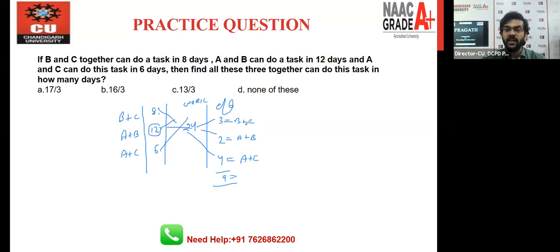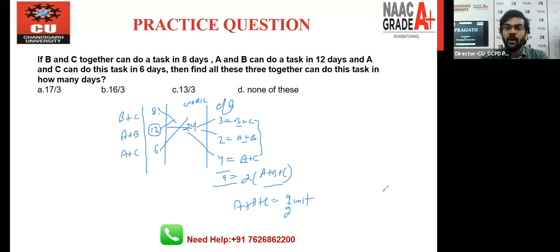This 9 is equal to 1 day work of these three things, right? So 2 times B, 2 times A, 2 times C. So double of A plus B plus C. So the efficiency for A, B and C is 9 by 2 unit. What does it mean? These 3 persons together, when they are doing work, they are doing 9 by 2 unit work per day.